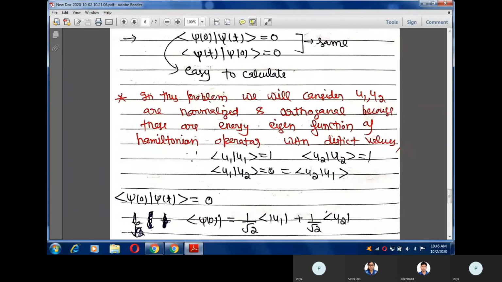It is not given in the statement that our states are normalized or orthogonal.